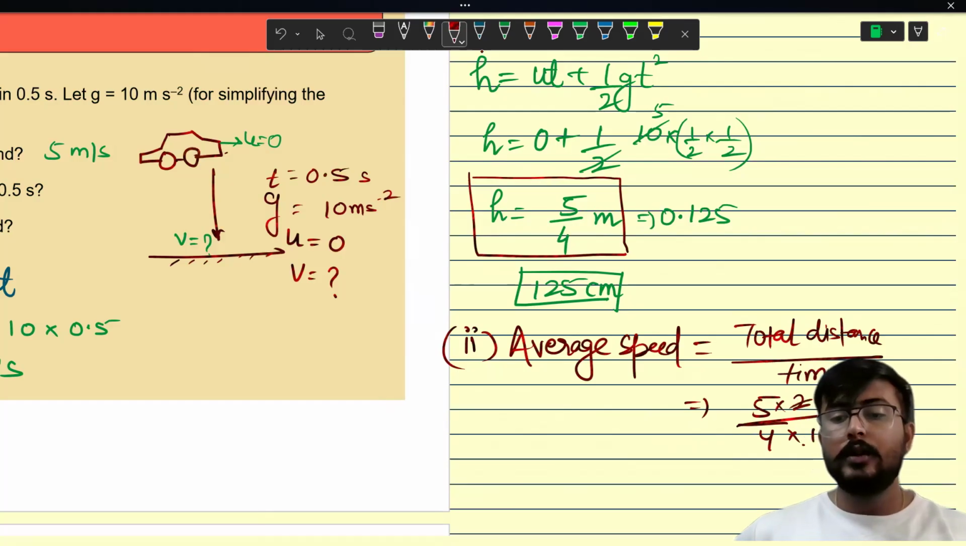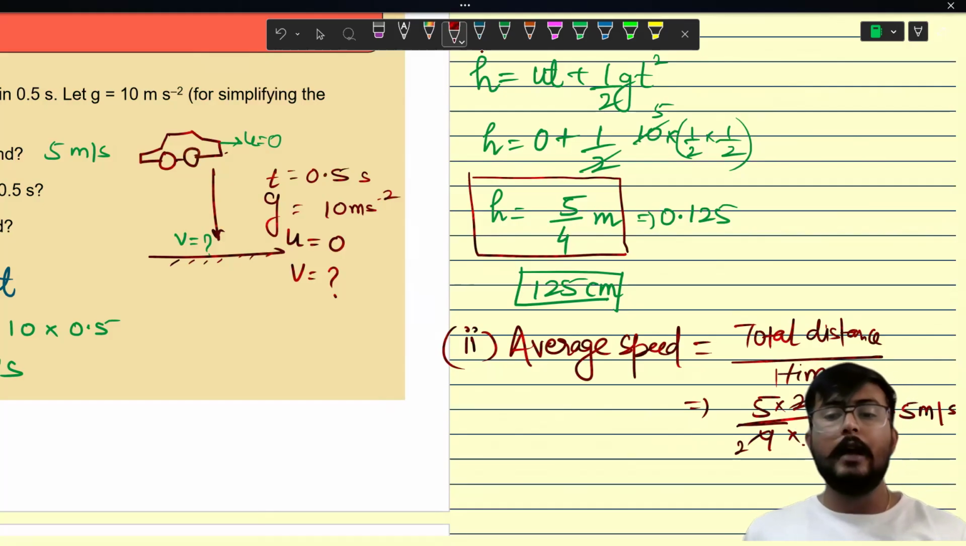Okay. 2 ones are 2, 2 to the 4. Answer is 2.5 meter per second is the value of एवरेज स्पीड.